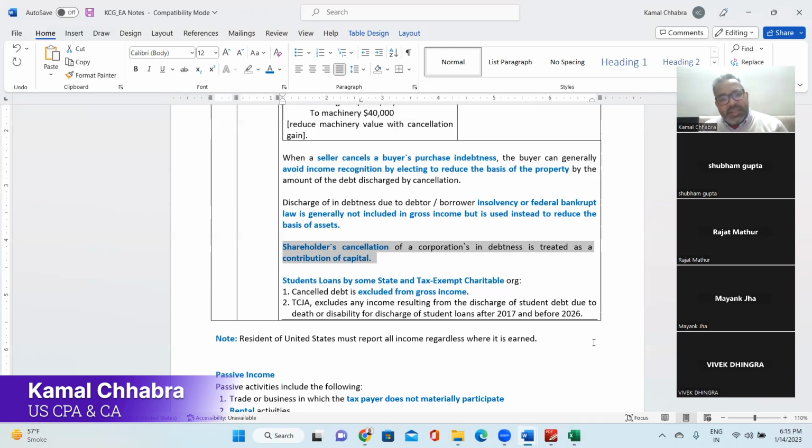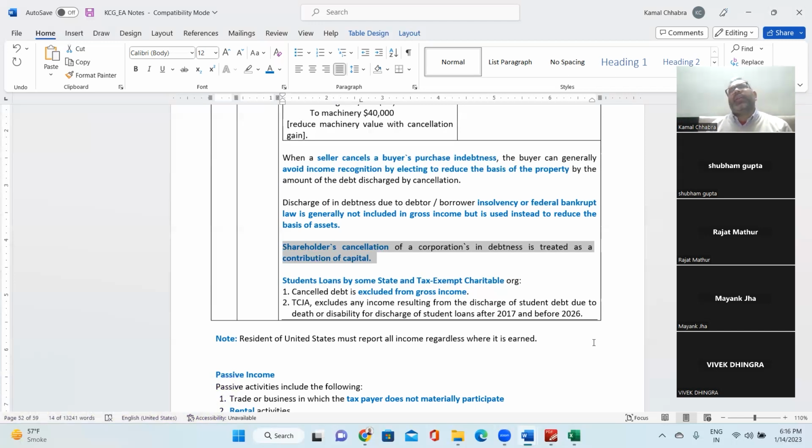Right? The TCJA Act 2017 excluded any income resulting from discharge of student debt due to death or disability, and for discharge of student loans after 2017 and before 2026 for any reason. If the student has died, then in that scenario, the debt which is waived off should not be considered as taxable income of the individual or the executor of the individual. Make sense?